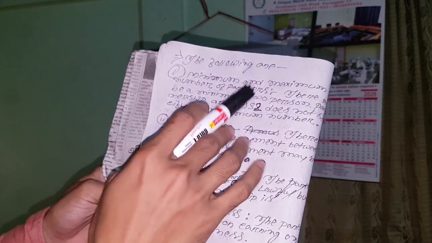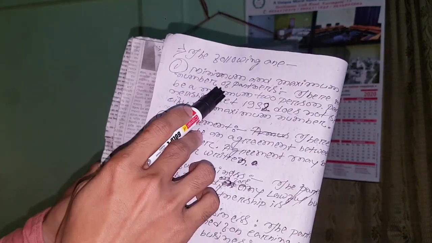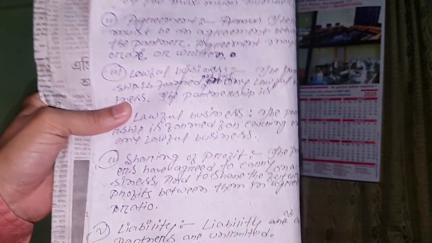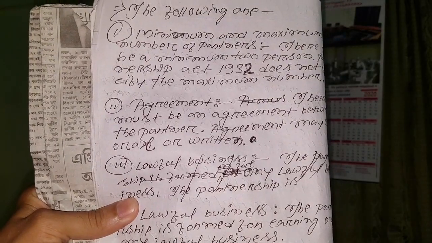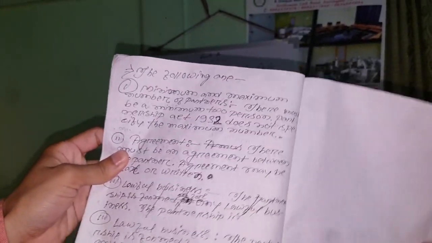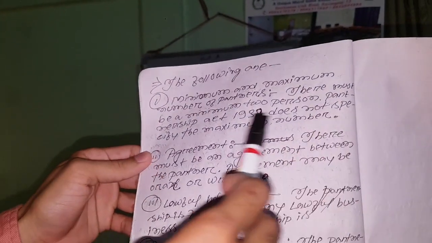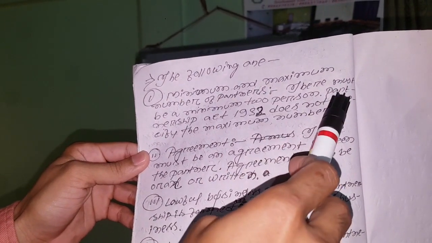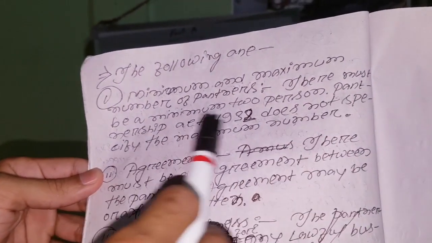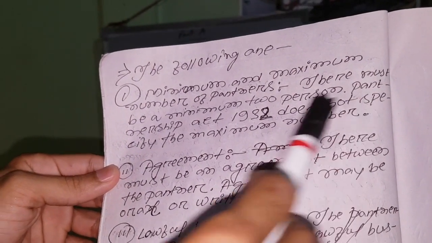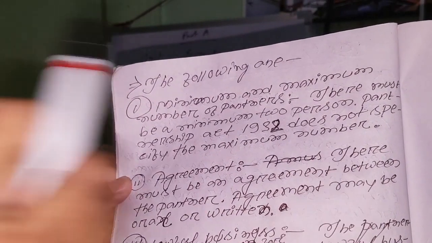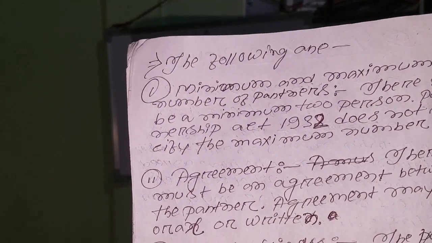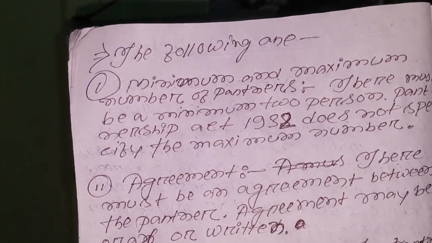First, minimum and maximum number of partners. There must be a minimum of 2 persons. The Partnership Act 1932 does not specify the maximum number of partners.